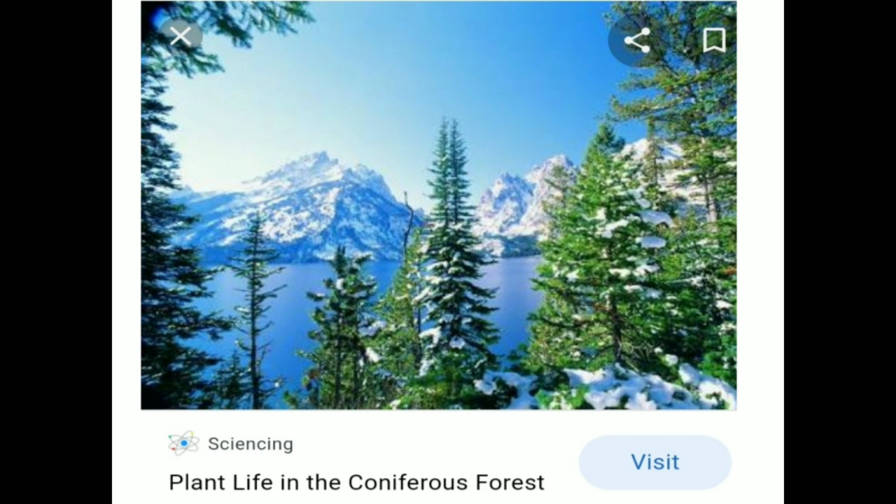Main varieties of trees found are cedar, fir, pine, and spruce. This coniferous forest is also known as the taiga forest.